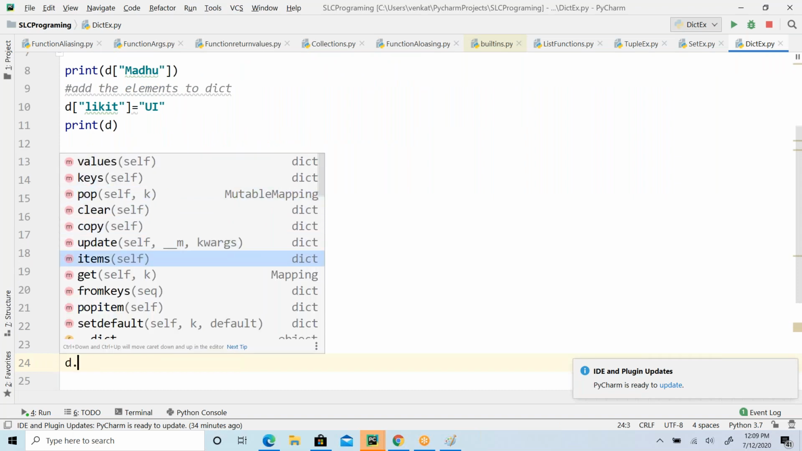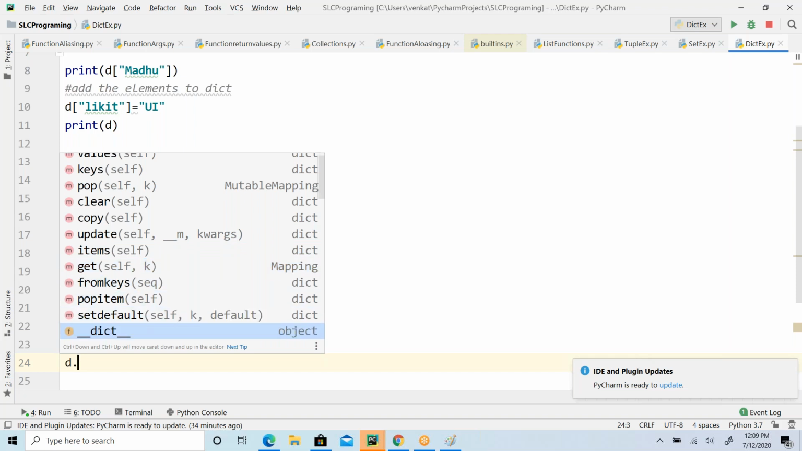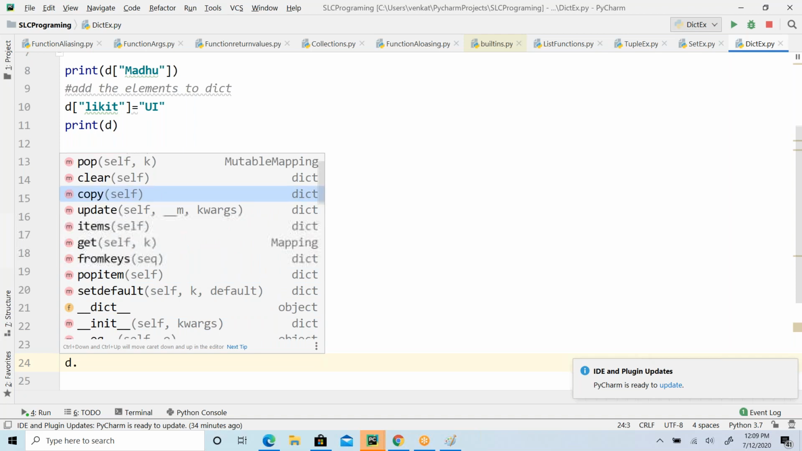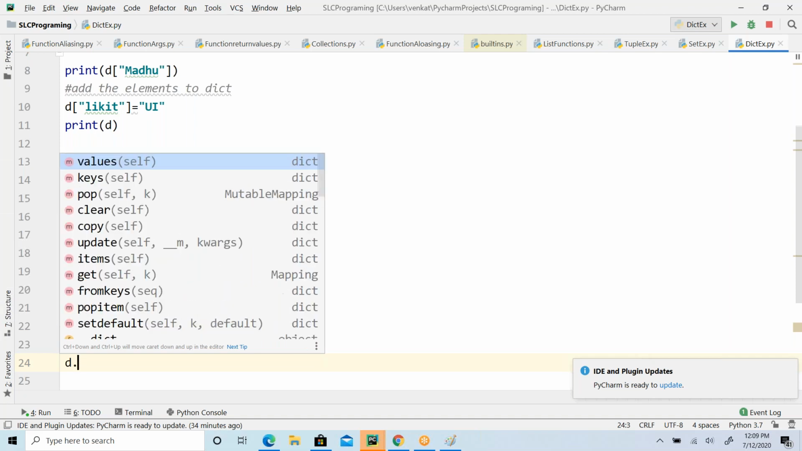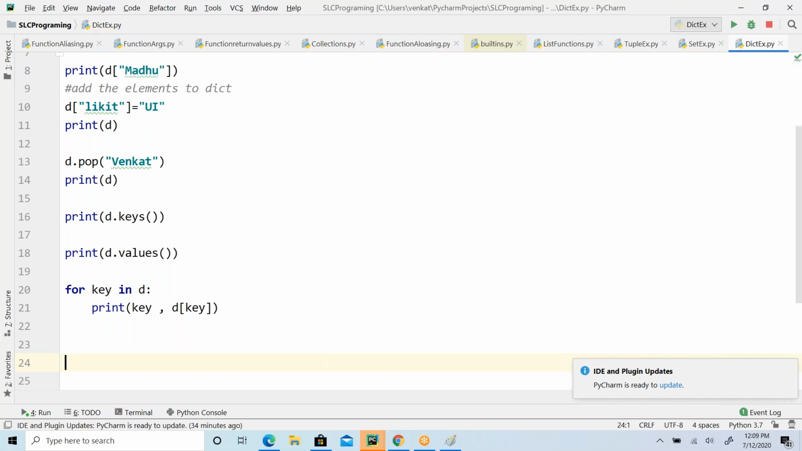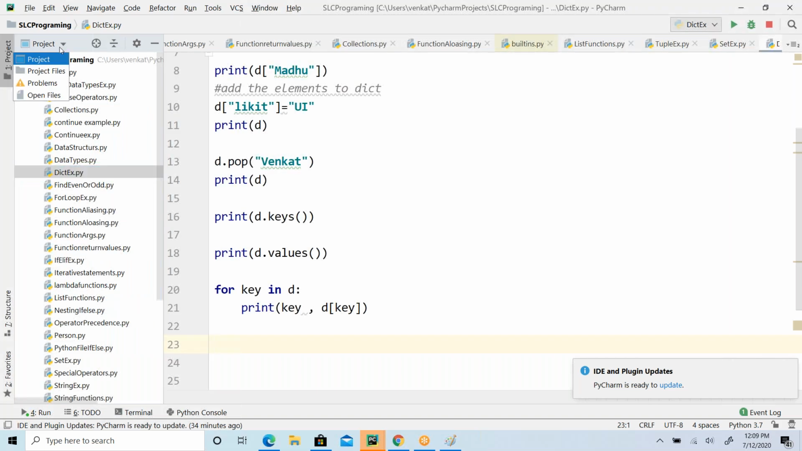Okay, all the functions. From keys of a sequence, you can prepare a dictionary if you have a group of sequences. Items is going to return each key value pair as a separate tuple. Okay, so there are a few other functions, guys, which you can straightforwardly apply and play with. Okay, so I have an example here.